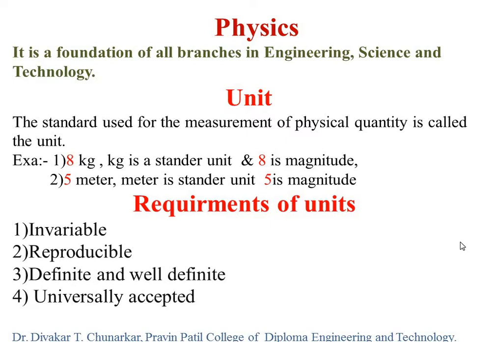Mass and weight both are the same, keep in your mind. So in 8 kg sugar, 8 is the magnitude and kg is the standard unit.